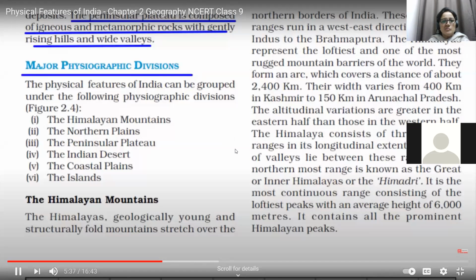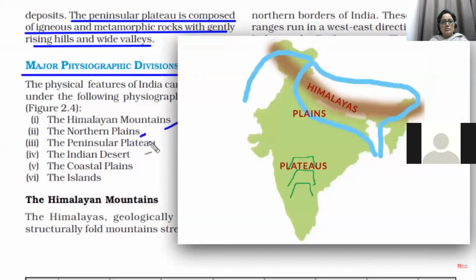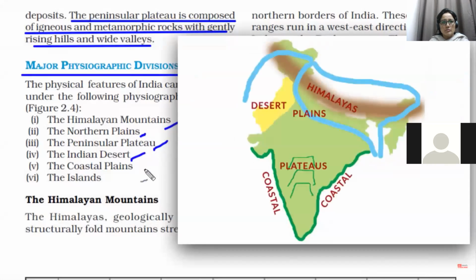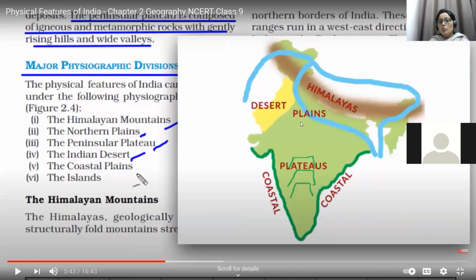The major physiographic divisions are the Himalayan mountains, the northern plains, the Peninsula Plateau, the Indian desert, the coastal plains, and the islands. First, you can look at the map also. Such a type of map can also be asked to make, though it is a map of third, fourth, fifth standard. But for you it is important because you people have made the maximum mistakes here. You people have made Himalayas here also.